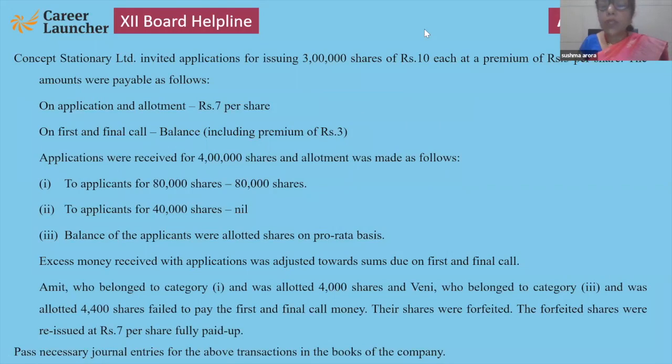So many students are confused. So here I am going to show you, 7 already given, so that will be 3 plus 3. Okay. Now see, this is related with category 1 and this is category 2, and nil means refund. Clear? Rejected.